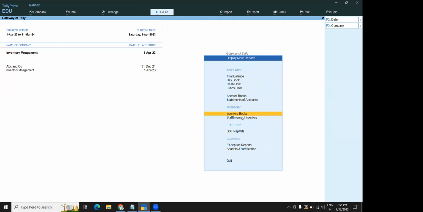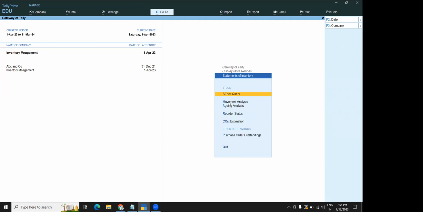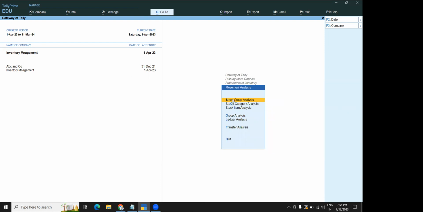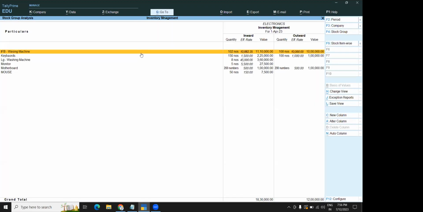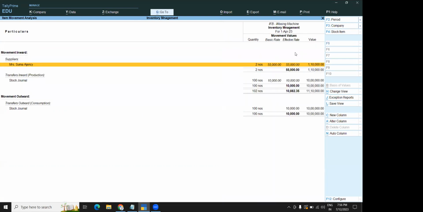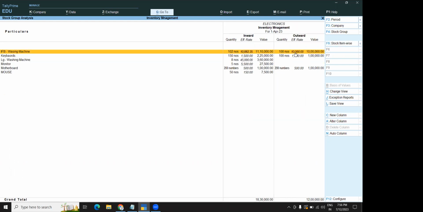If you come to the statement of inventory, here, if I click on movement analysis, you will have a stock group analysis. If I double click on any one of the groups, it will show you the stock group analysis, inward stock and outward stock. Outward stock, just double click and see the supplier. Supplier means transferred material. It is showing you transferred material. Movement outward, same material, outward.